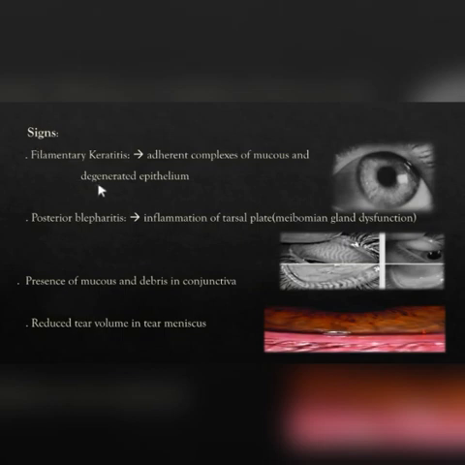So, signs. Mucus and degenerated corneal epithelium collectively make up mucoid filaments, giving the appearance of filamentary keratitis. Then we have posterior blepharitis, since we all know that meibomian glands lie in the tarsal plate. This is the inflammation of the tarsal plate, which can cause dysfunction of the meibomian glands. Then we have the presence of mucus and debris in the conjunctiva, and reduced tear volume in the tear meniscus. You can see the decreased thickness of the tear meniscus between these two tiny red lines.